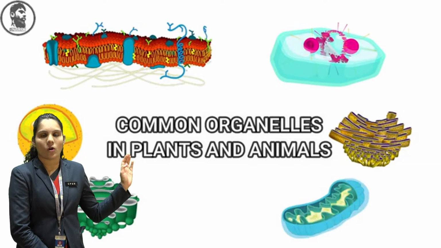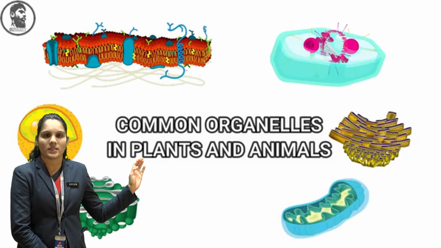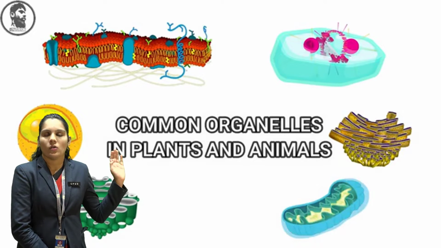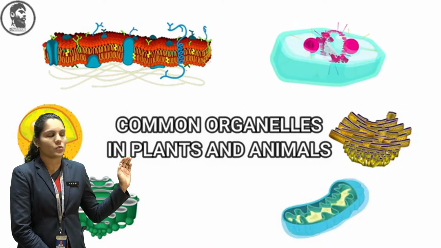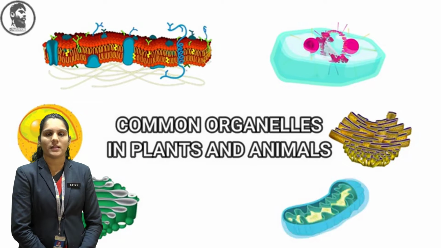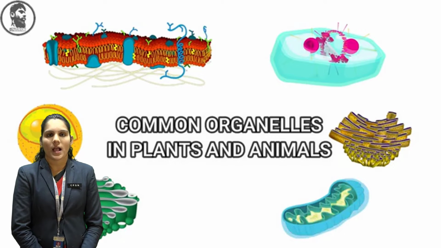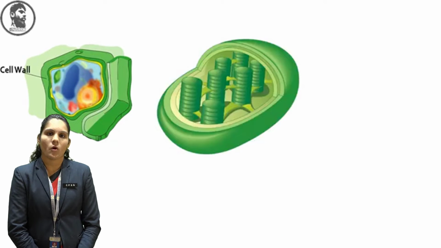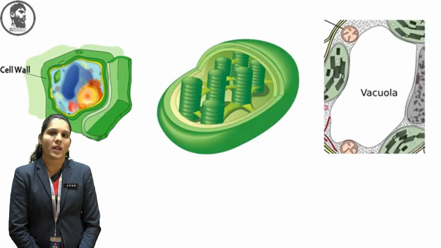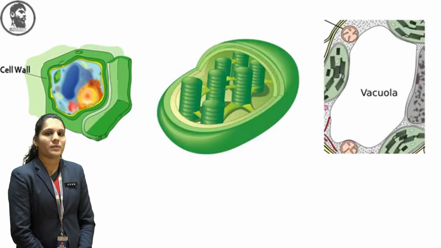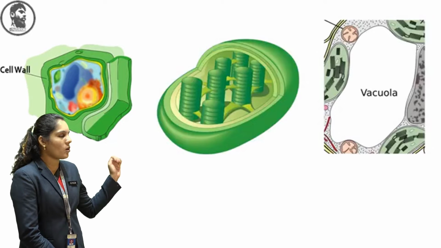Okay, so these are the common organelles which are present in animal and plant cells. And one more is the nucleus and mitochondria. Okay, so these are the common organelles present in plant and animal cells as well. Next are some organelles which are present in a plant cell only. They are not present in an animal cell. So let's learn about those organelles.